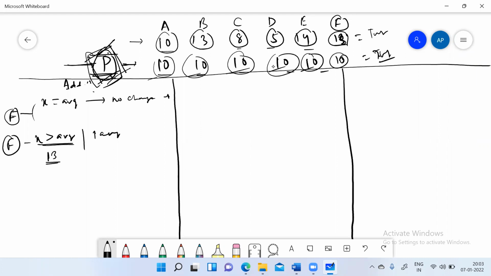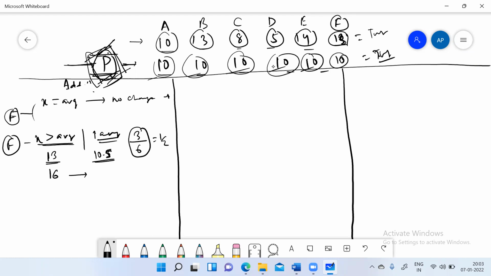Average will rise by what value? The extra divided by the total number of students now, finally. 3 by 6, which is half. The new average is 10.5. Okay? Similarly, if F has 16 chocolates, how much would the new average have been? 11.